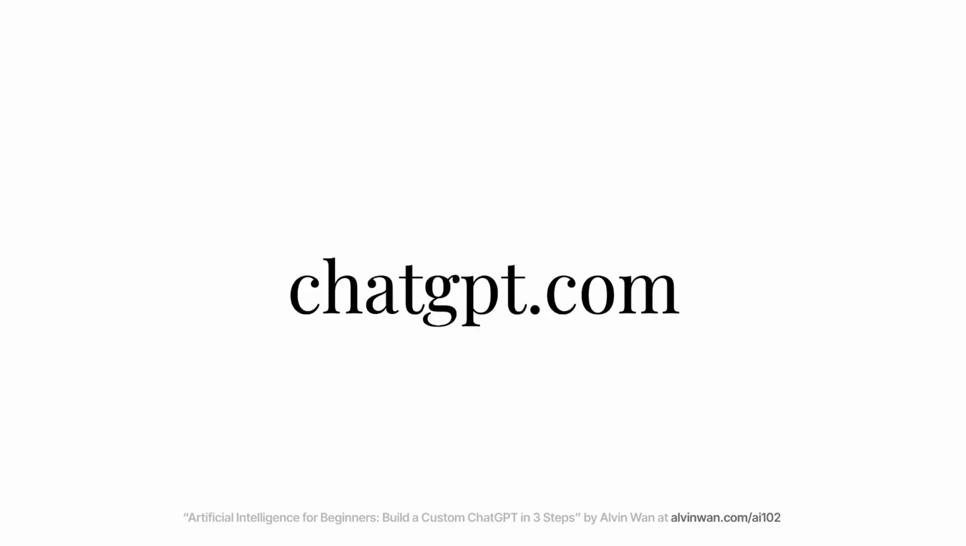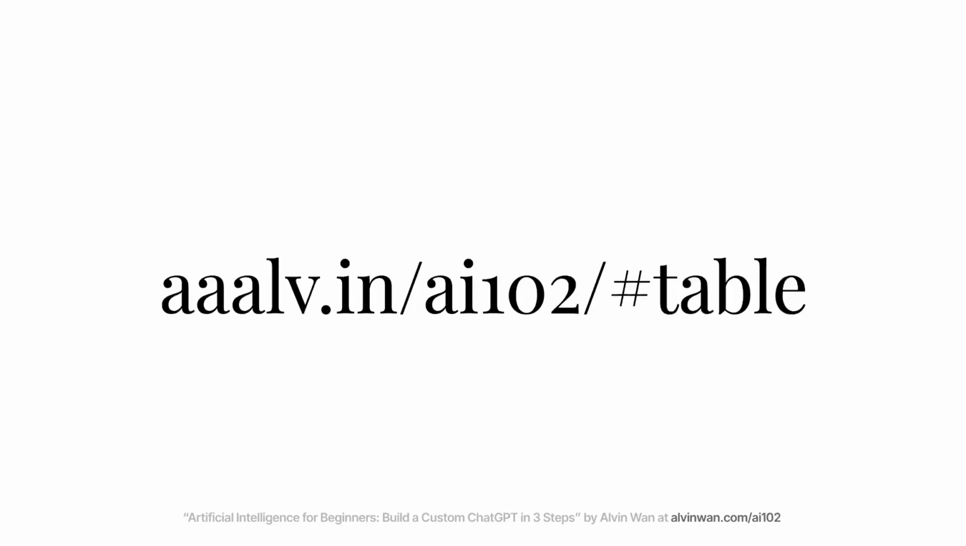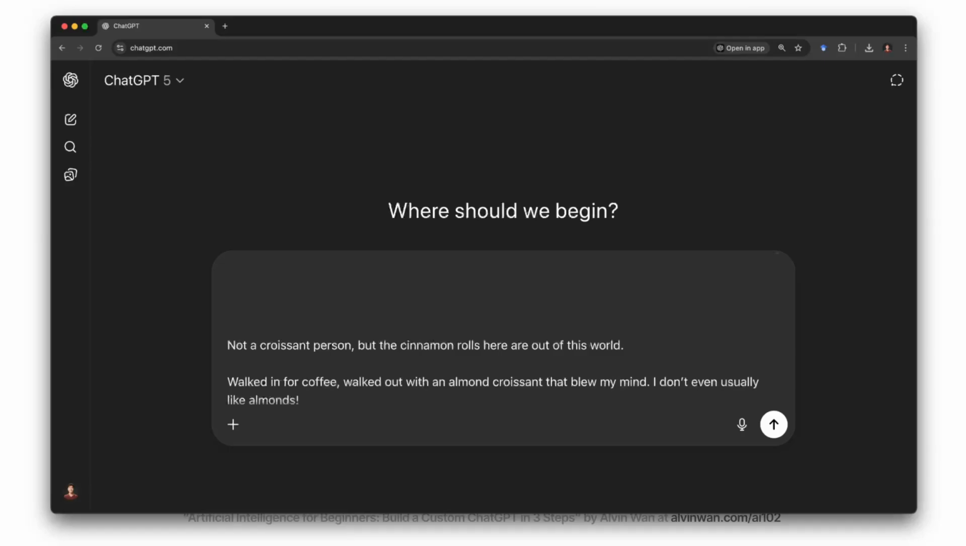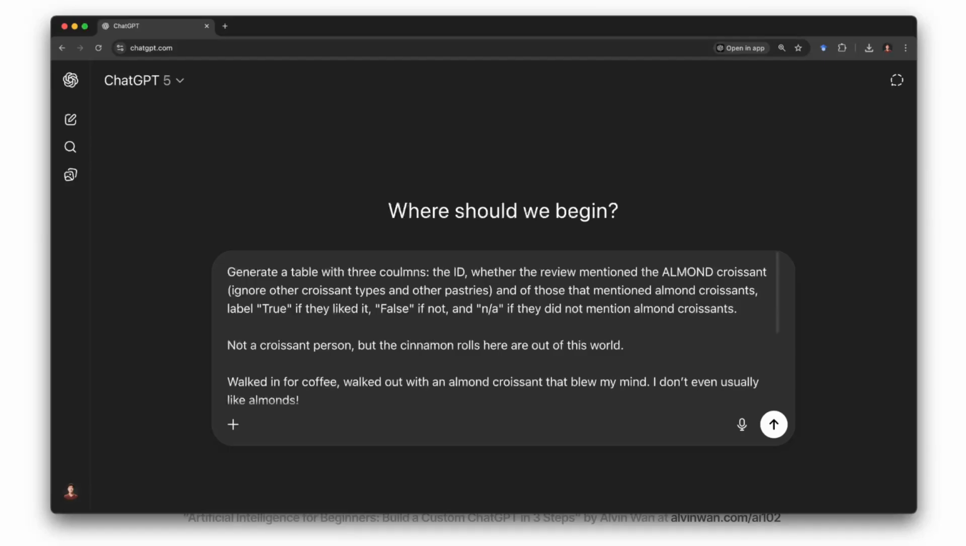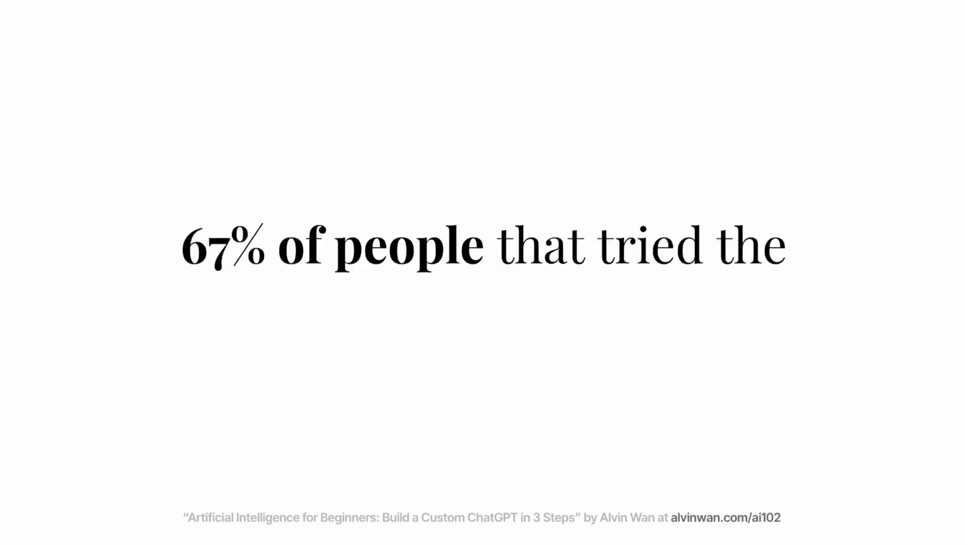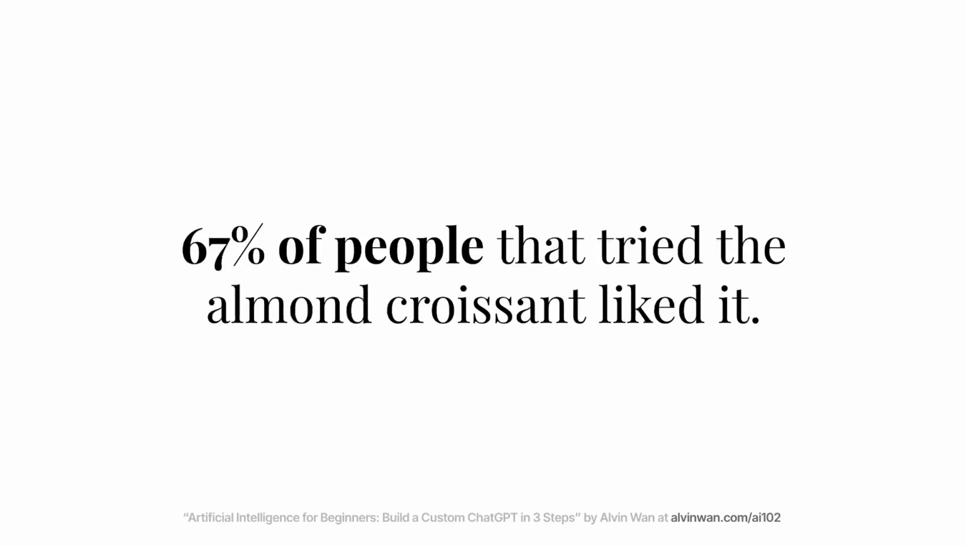Let me show you. Go to chatgpt.com. Go to this URL to copy the prompt. Then paste the prompt here. The prompt gives ChatGPT a list of bakery reviews and asks it to identify almond croissant lovers. Hit run. And you get a nice table of results. Instead of reading through reviews, we can easily see which customers tried the almond croissant. There are 3 such reviewers, and of those 3, 2 liked it. As a result, we conclude that 67% of customers that tried the almond croissant liked it.